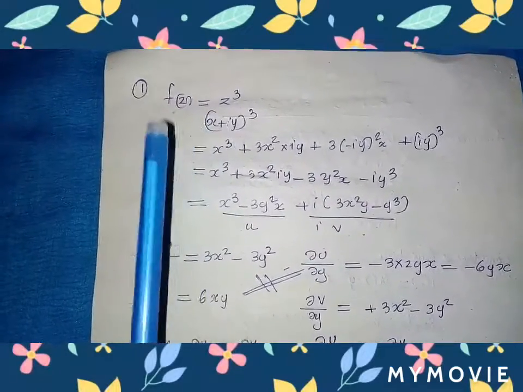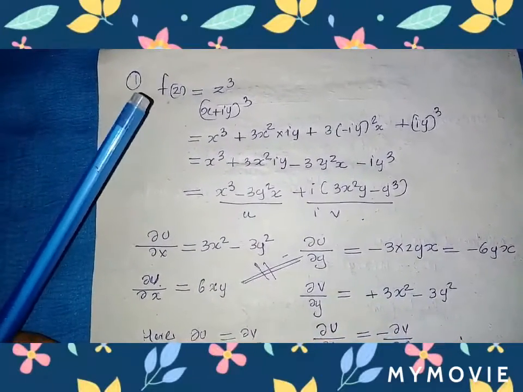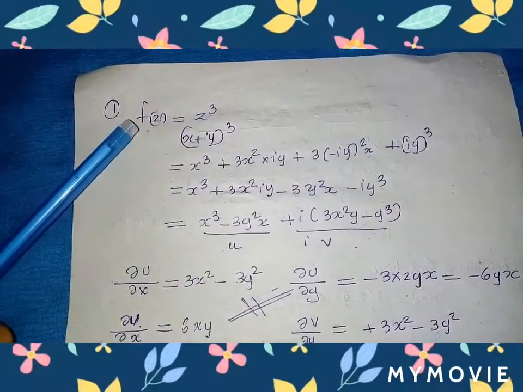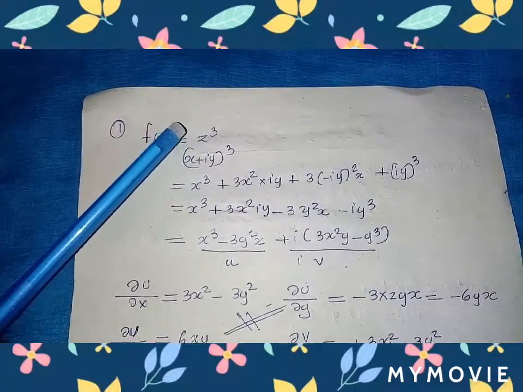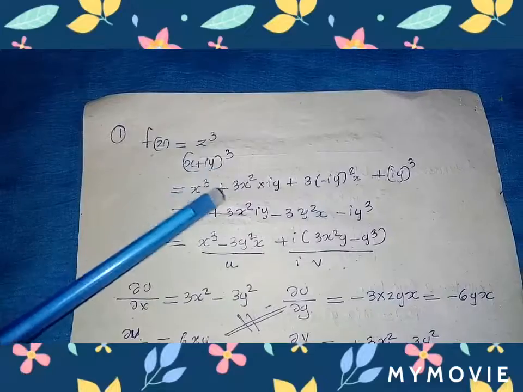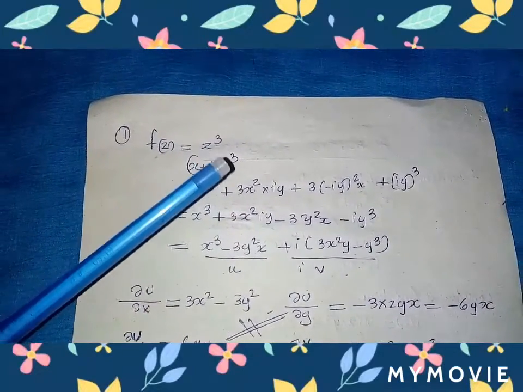Consider this question in which we should find whether the given function f of z is analytic or not. That is, f of z is equal to z cube. Here we know that z is equal to x plus i y, all cube, that is (a plus b) cube, which is a cube plus 3a square b plus 3b square a plus b cube.